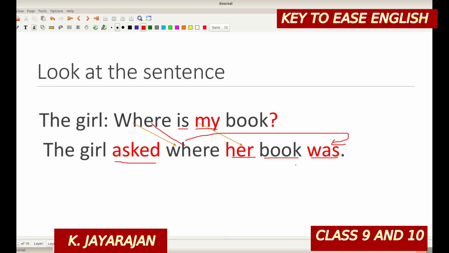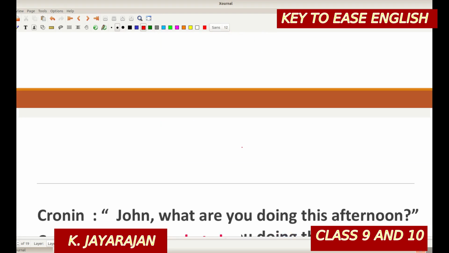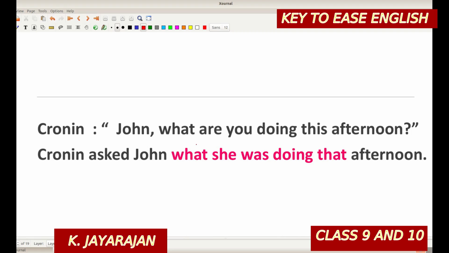The pattern is changing. This is the difference you are just noticing. Another one: John, what are you doing this afternoon? This is a question asked. Let us see what the change is. Cronin asked John what he was doing that afternoon. All other changes are taking place, but what she was doing, what was she? This is the pattern of question, but we are changing into what she was doing. Such changes are taking place.